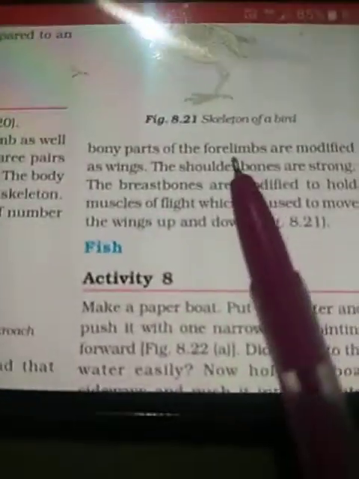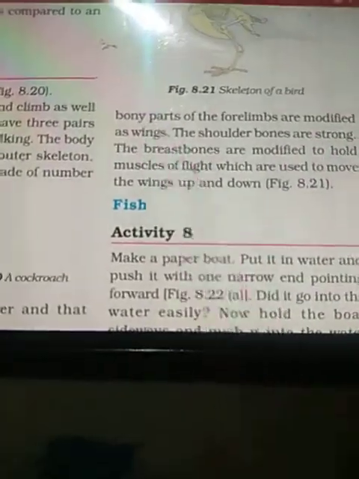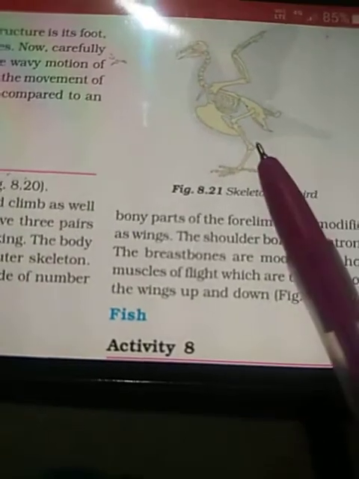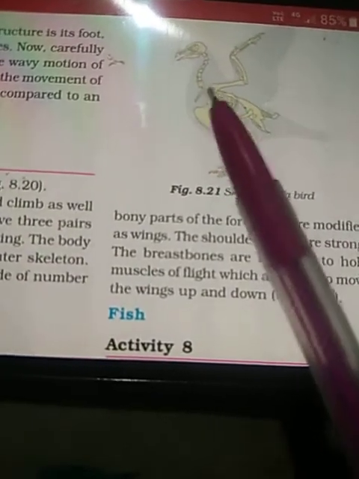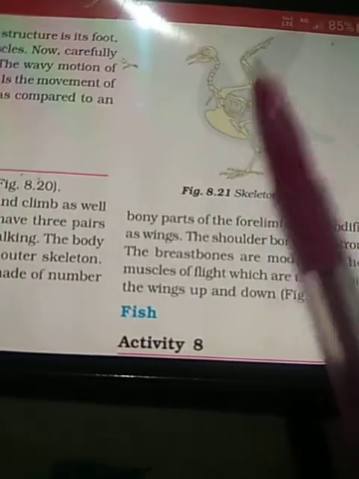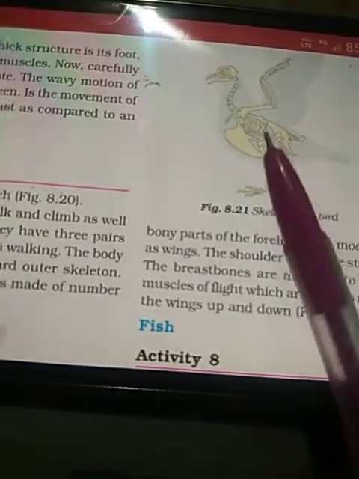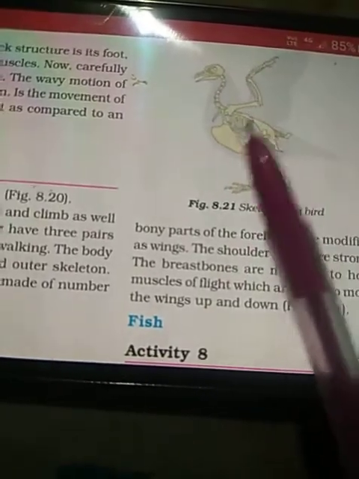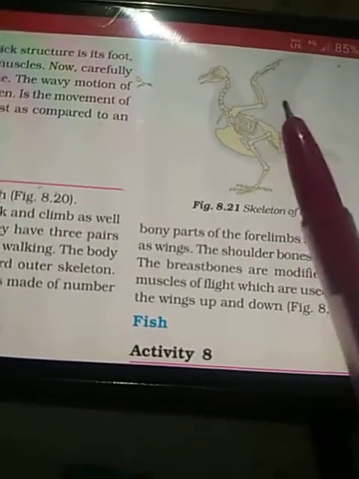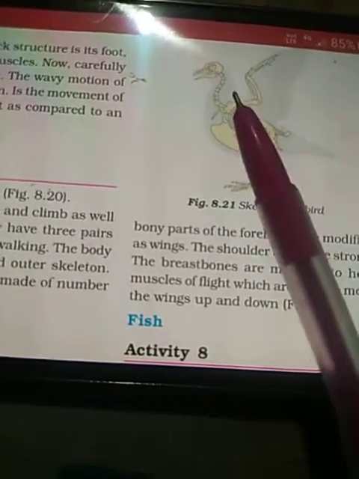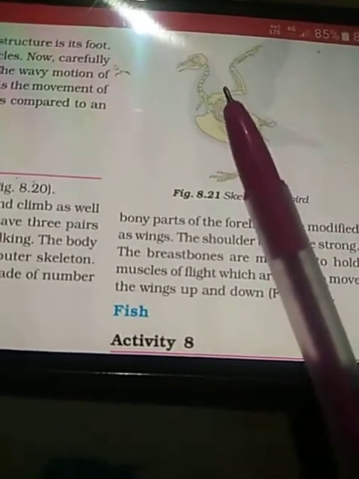The bony parts of the forelimbs are modified as wings. As you can see, given here is the skeleton of a bird. The bones are hollow from inside, which makes their body light. The hind limbs are modified for walking and perching, and the forelimbs are modified into wings equipped with feathers, which help the bird to fly in the sky.